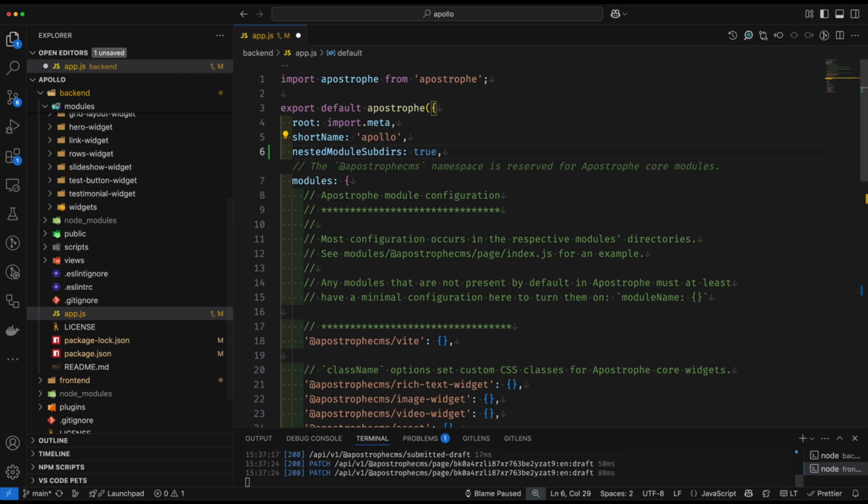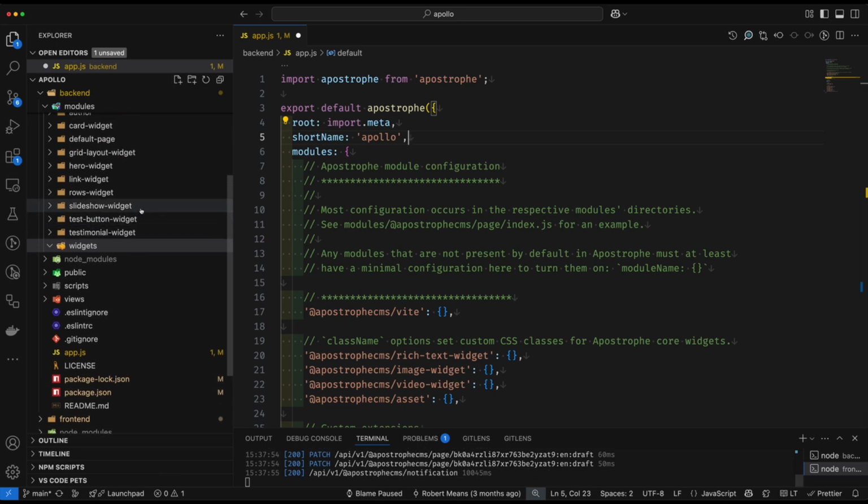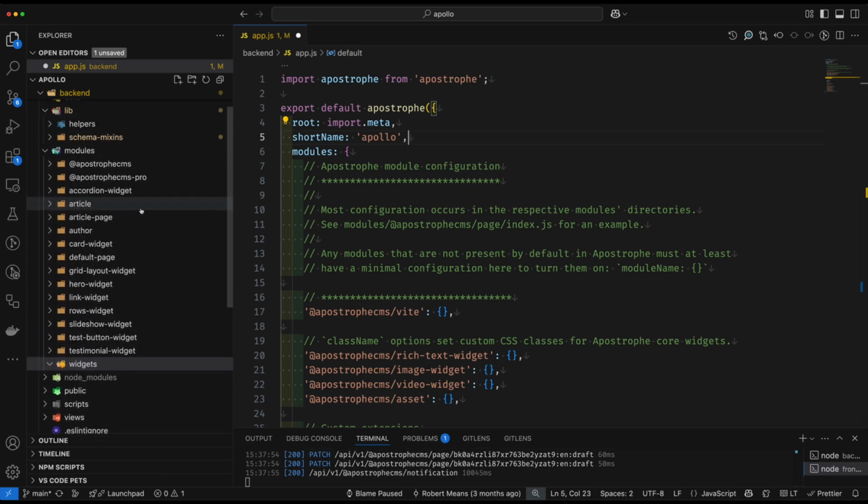And then within the widgets folder itself, within the modules, we would need to create basically a mapping that resembles this modules object here that would tell the backend about all of our widgets. So that's one way that you can use to neaten your overall project directory up and make things a little bit more organized when you get a large number of widgets. And you can read more about that in the documentation.